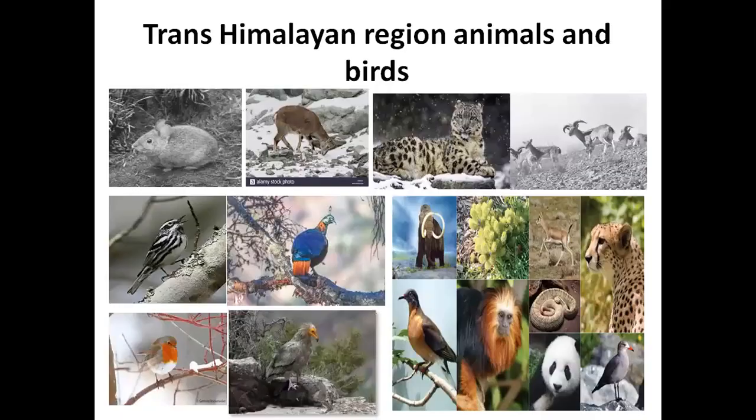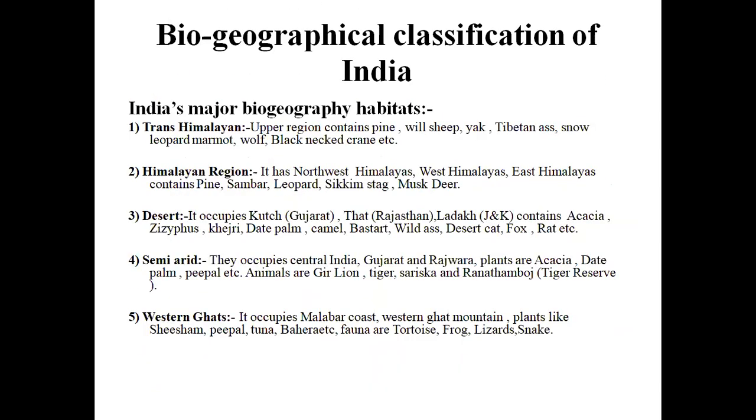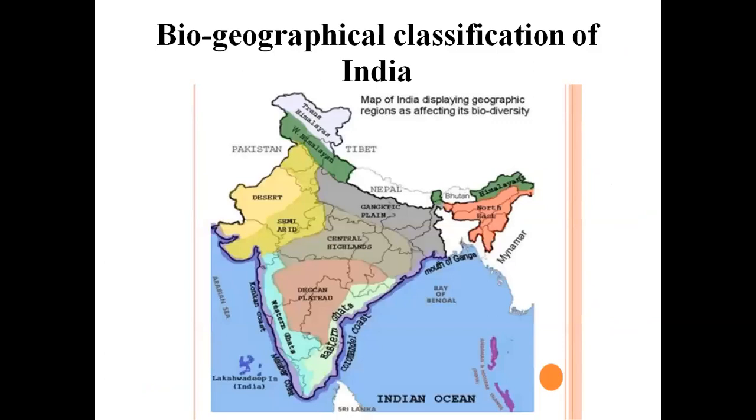I'll first explain the other zones of India. Okay, coming to the next part, the semi-arid zone. The semi-arid zone is spread across parts of Gujarat, Rajasthan, Madhya Pradesh, and some parts of Haryana, etc. So central India, Gujarat, and Rajwara are all covered as semi-arid regions.